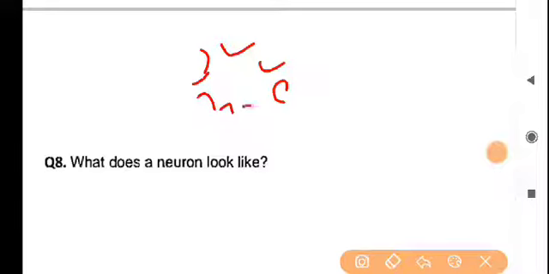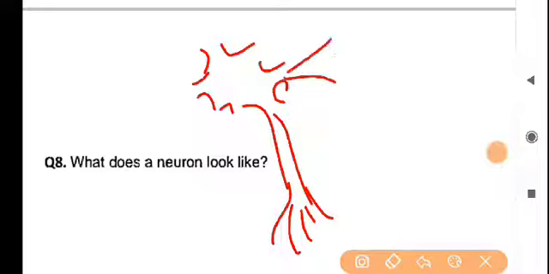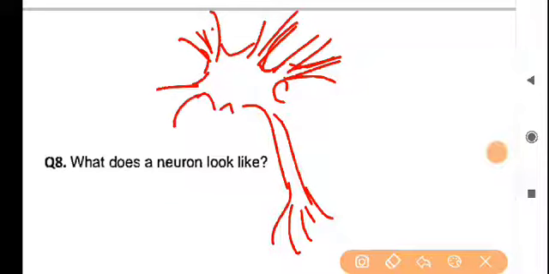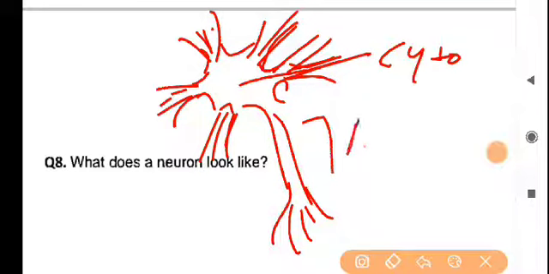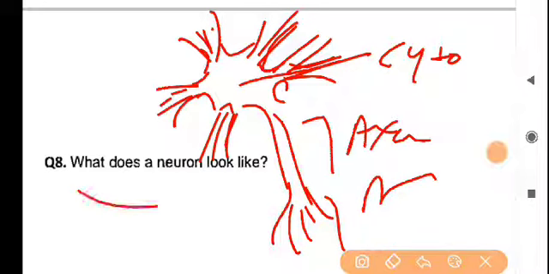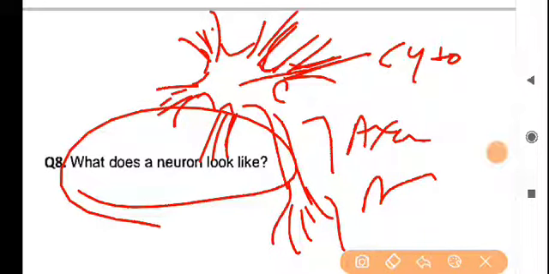It is very easy to draw the diagram of neurons. This is the simple diagram of neurons, and with the help of your book as well as the video lecture related to neurons, you can also draw it. This portion is the cyton, this is the axon, and this one is the axon terminal. So this is the structure of neurons. It is somewhat hair-like, and the cyton is a palm-like structure.